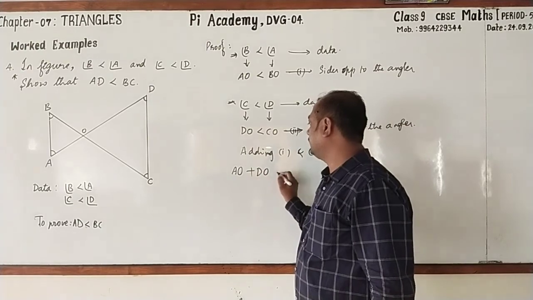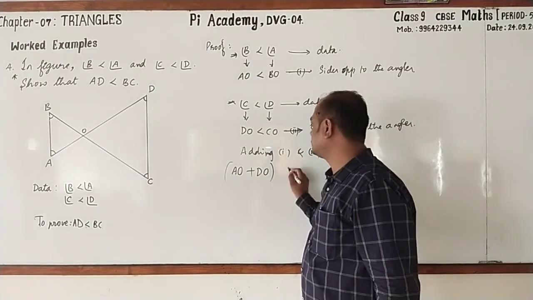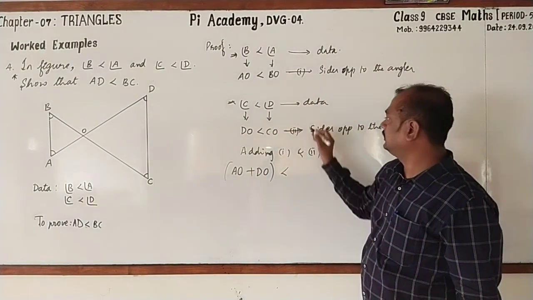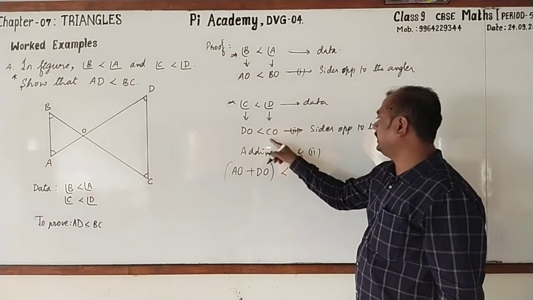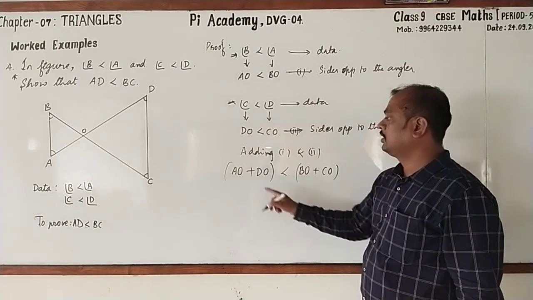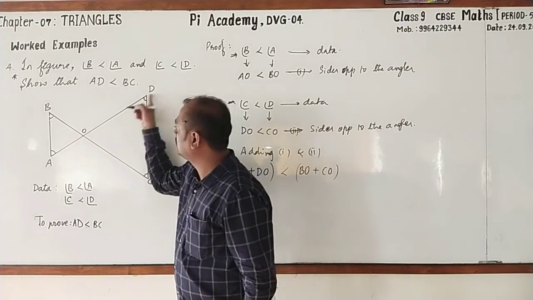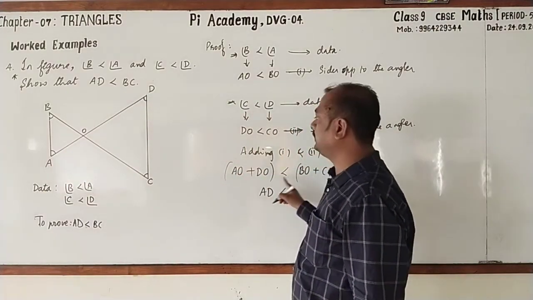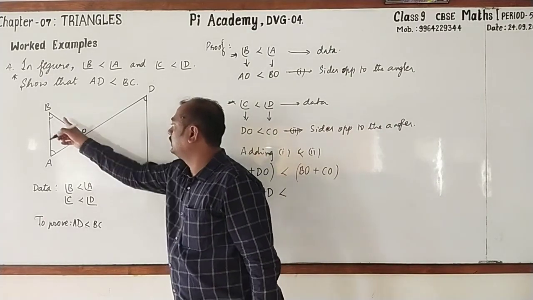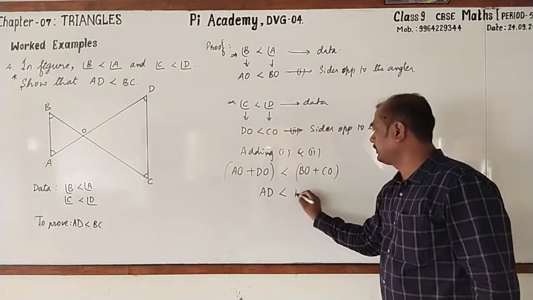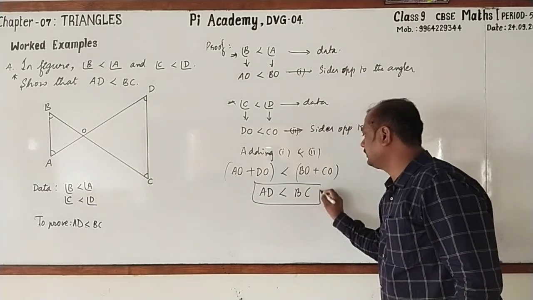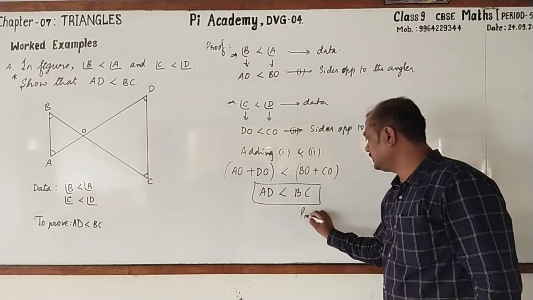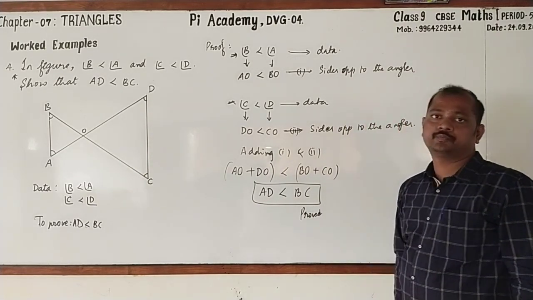Let us add them, which is less than the RHS, BO and CO. What is AO plus DO? It is AD. AD is less than BO plus CO, which is BC. AD is less than BC. Hence it is proved. Copy this.